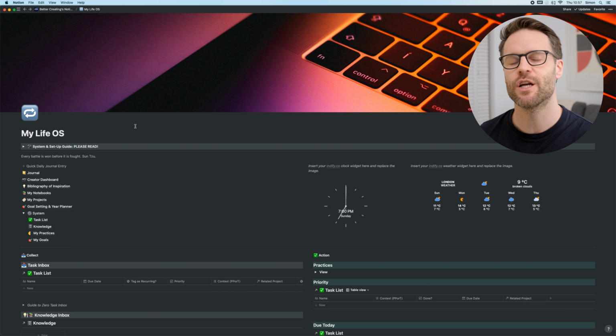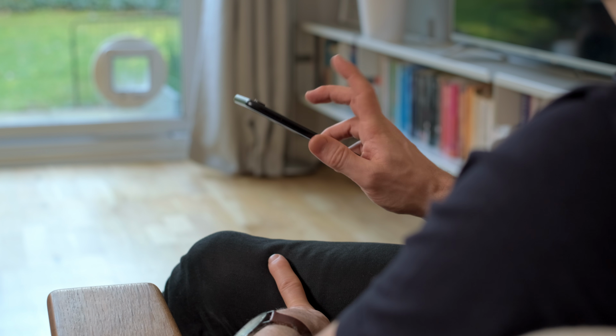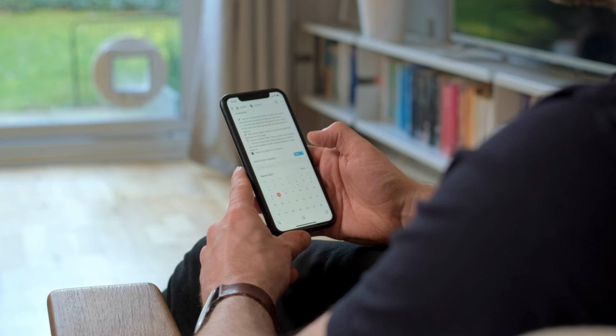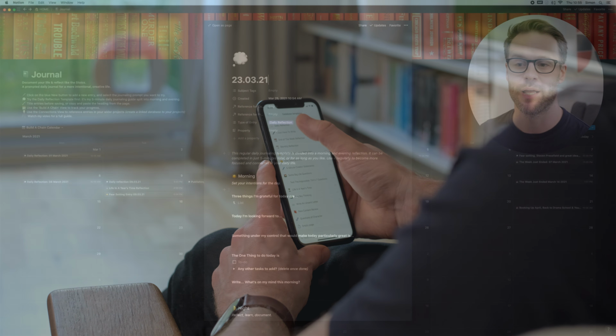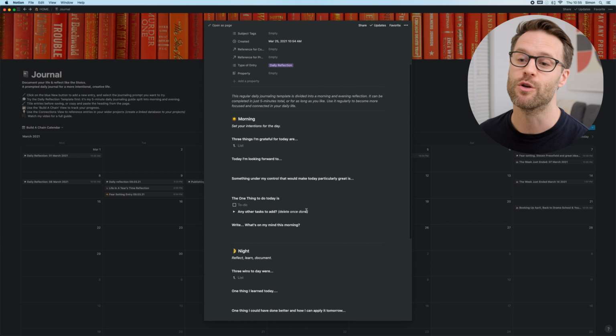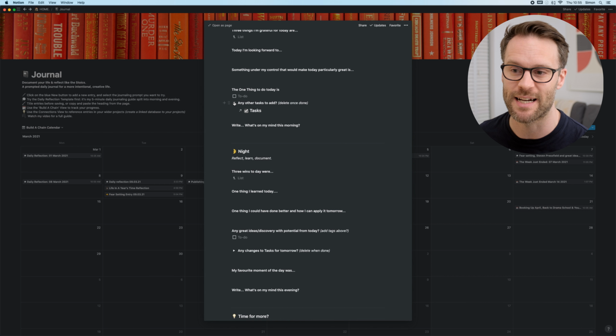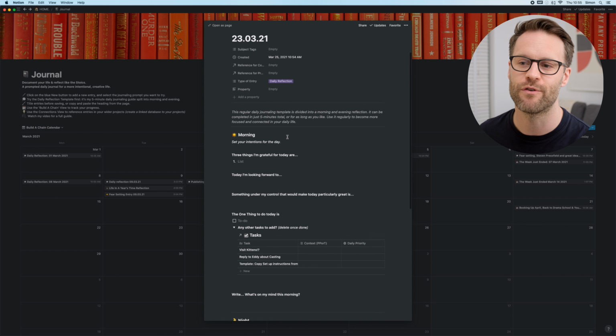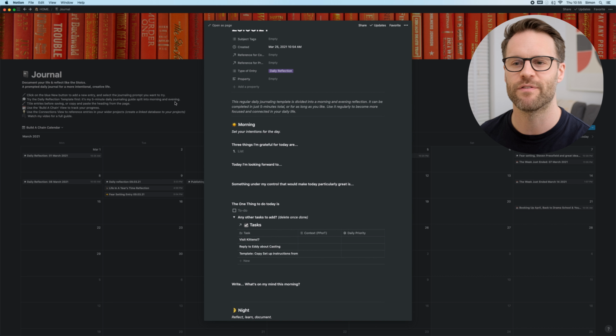So as a quick capture, I can either use this button or use my back tap function to jump straight to the journal and use the daily reflection template that speeds everything up. I can use that template to view a copy of the task list and add any tasks in there and then just delete it, which is really useful.